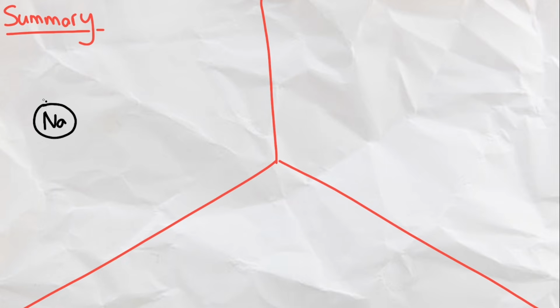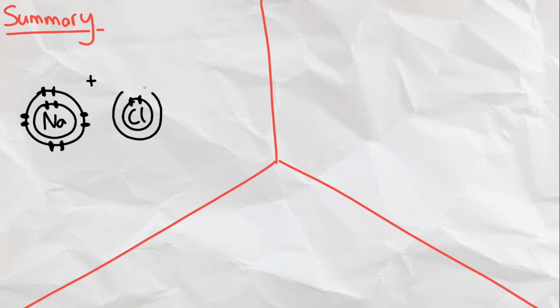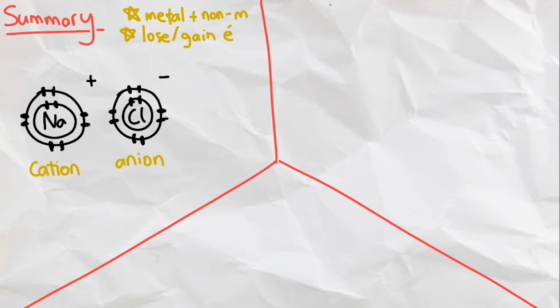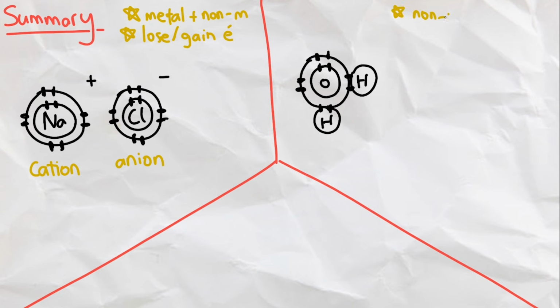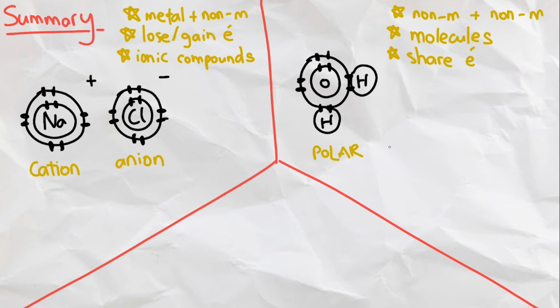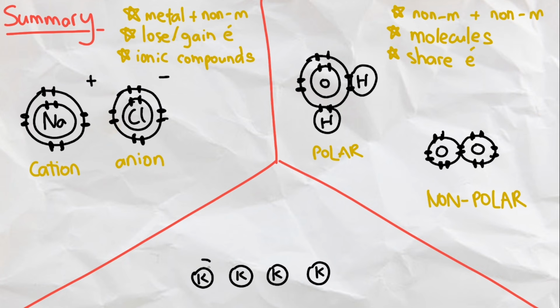And there we have it, the three different types of strong chemical bonds. Ionic compounds have ionic bonds between metals and nonmetals that lose or gain electrons between atoms. Molecules have covalent bonds between nonmetals that share electrons between the atoms. And metals and alloys have metallic bonds between metals that have a sea of electrons flowing throughout the atoms.